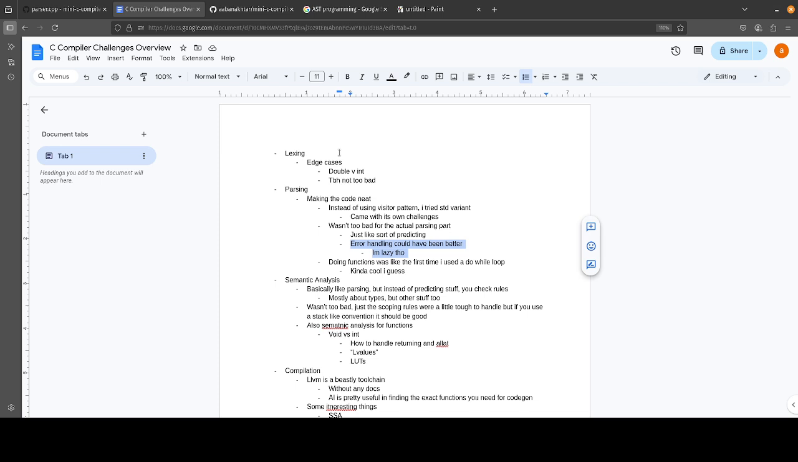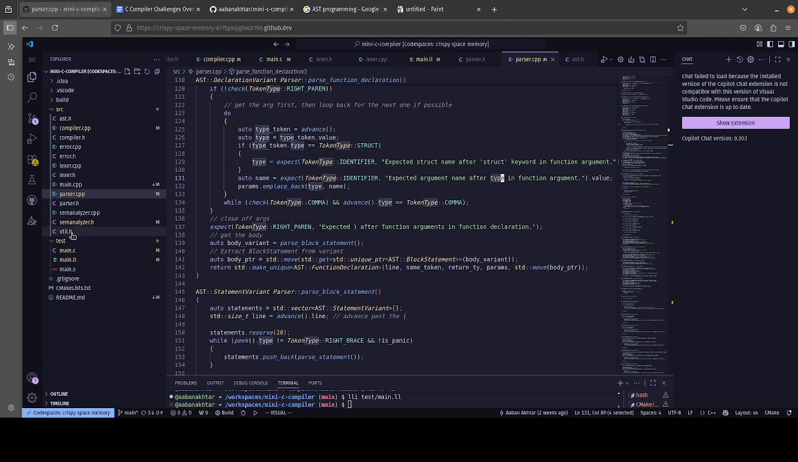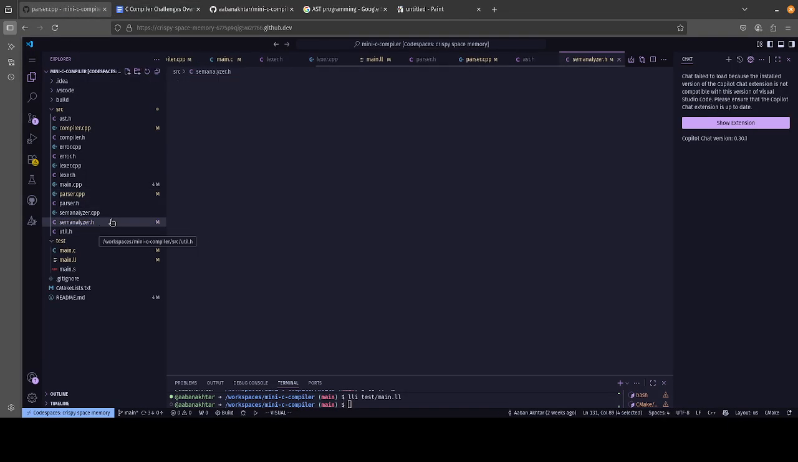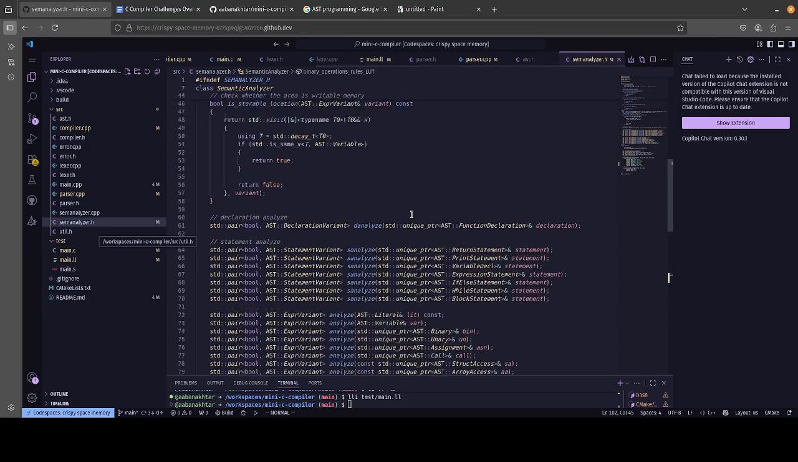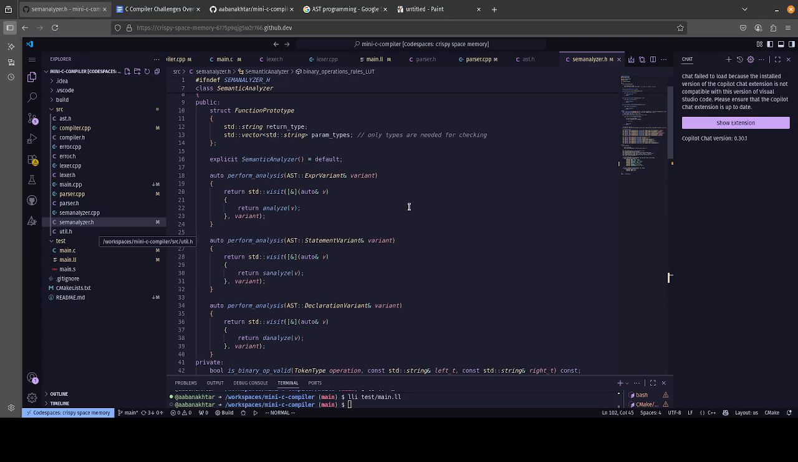So after we move on from that, we are going to semantic analysis. Semantic analysis is basically like parsing, but instead of predicting stuff, you check rules. So it's very recursive, just like parsing, right? It's composed pretty much in the same way. You're just going over the AST and trying to check whether certain rules are being met.